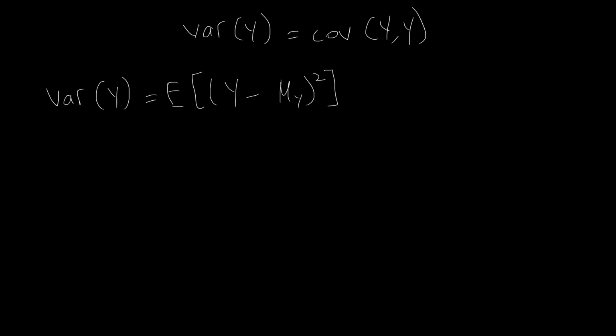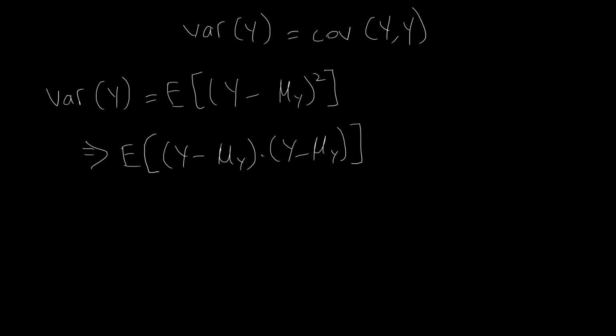So once we've done that, we can rewrite this as follows, because this is a perfect square. So this becomes y minus mu y times y minus mu y. And I've done nothing except just rewrite this bit over here as follows.